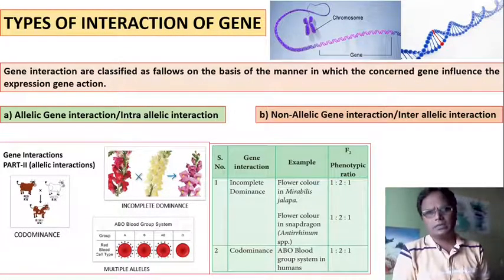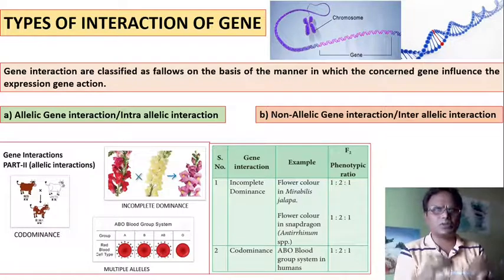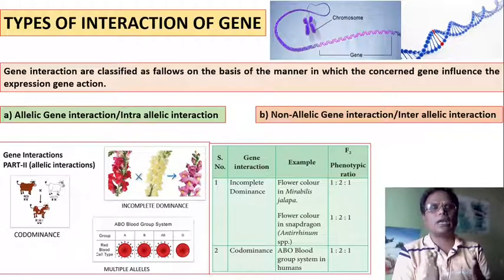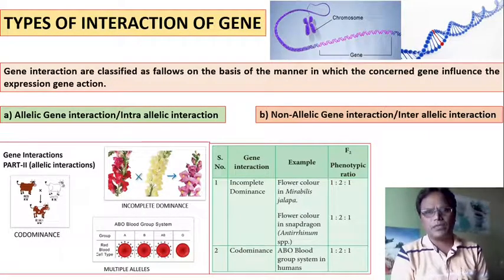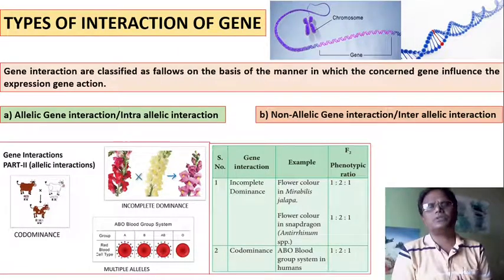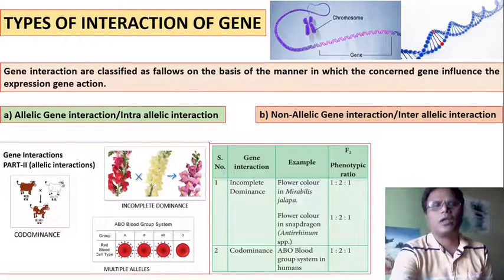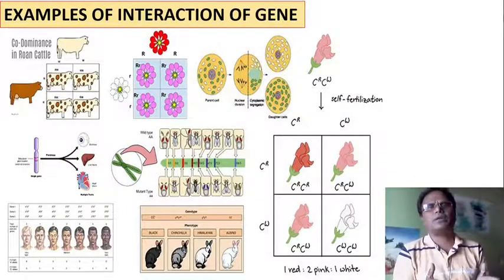Types of gene interaction. There are two main types of gene interaction. Gene interactions are classified as follows on the basis of the manner in which the concerned genes influence the expression of the gene action. First type is allelic gene interaction. It is also known as intra-allelic gene interaction. Second type is non-allelic gene interaction. This is also known as inter-allelic interaction. These are the examples to explain allelic gene interaction and non-allelic interaction. Let's see the examples of interaction of the genes.